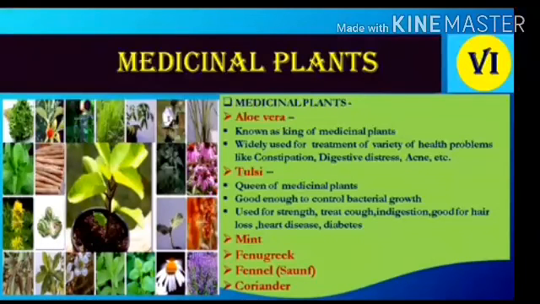Now there are so many different plants which are used as medicinal plants. Means these plants are used for preparing medicine. For example, aloe vera. Aloe vera is known as the king of medicinal plants. It is used for the treatment of constipation and also for digestive distress. It is also used for cosmetics. So this is the usefulness of the plant.